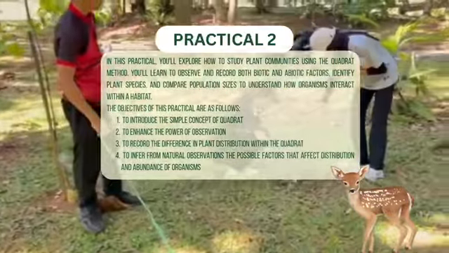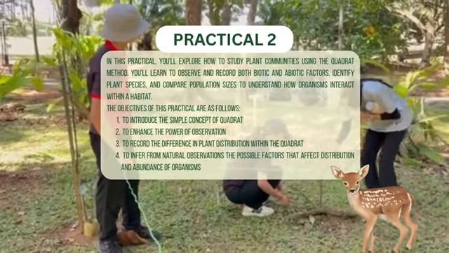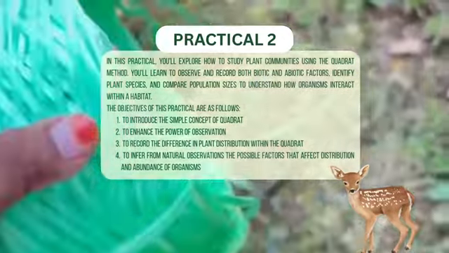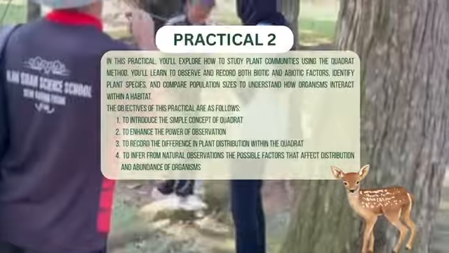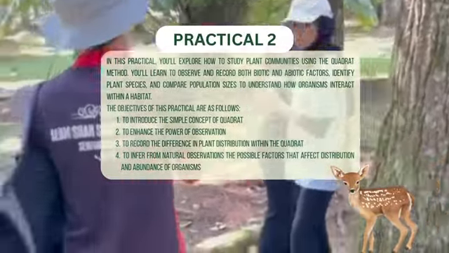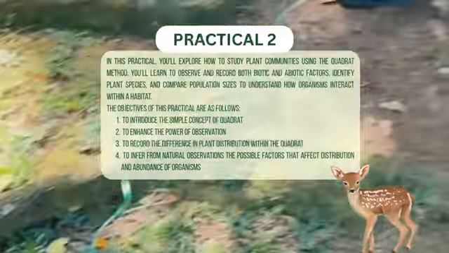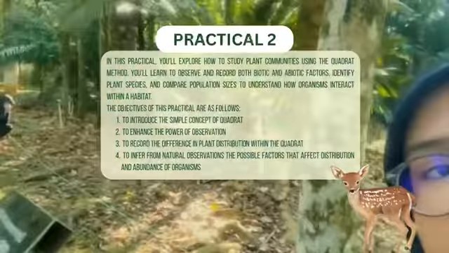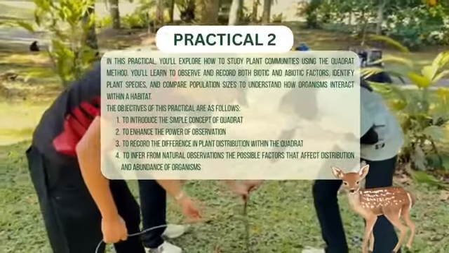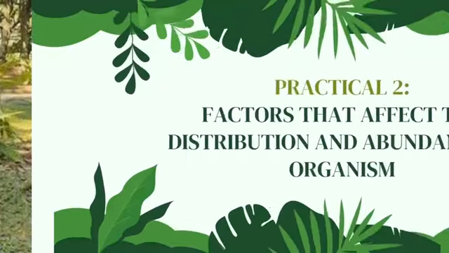The objectives of this practical are as follows. First, to introduce the simple concept of quadrat. Second, to enhance the power of observation. Third, to record the difference in plant distribution within the quadrat. And lastly, to infer from natural observations the possible factors that affect distribution and abundance of organisms.